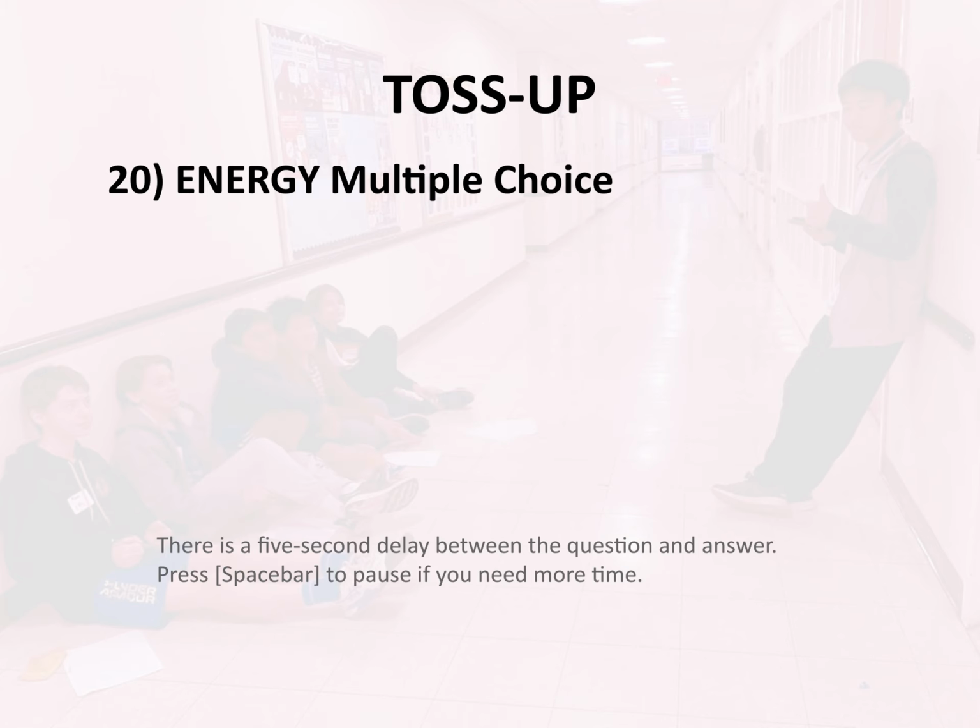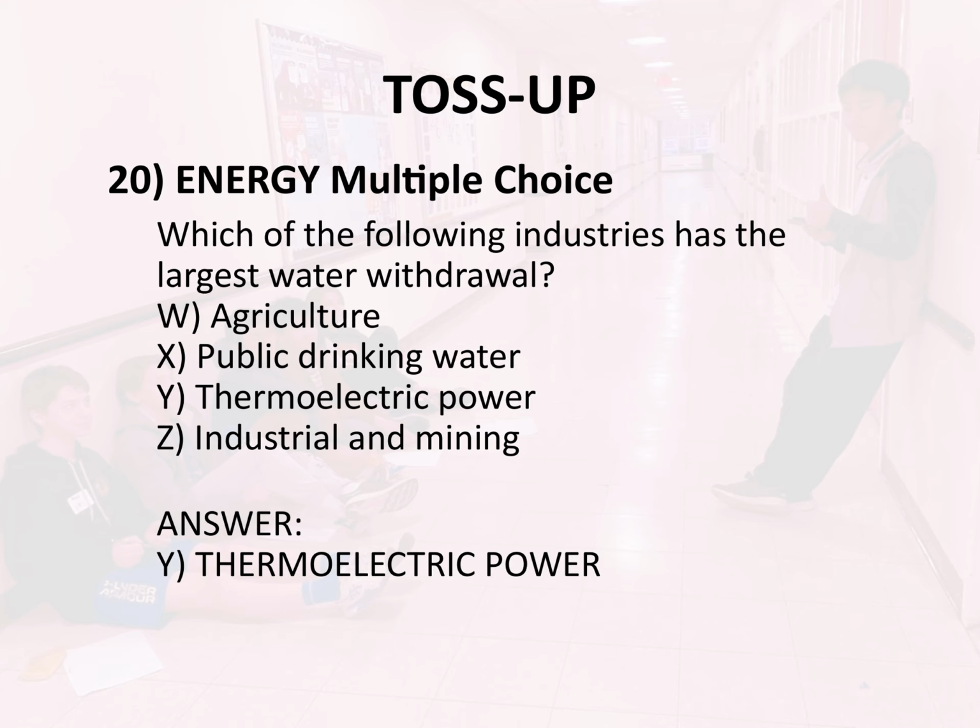Toss-up, 20. Energy multiple choice. Which of the following industries has the largest water withdrawal? W. Agriculture, X. Public drinking water. Y. Thermoelectric power. Z. Industrial and mining. Answer. Y. Thermoelectric power.